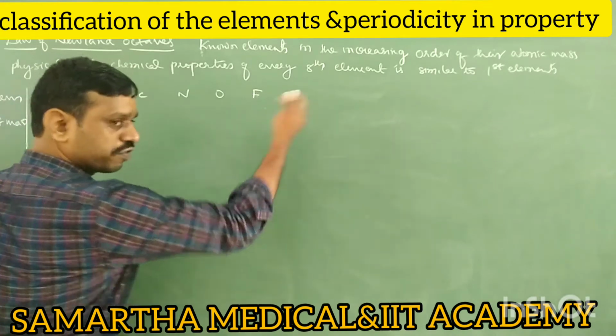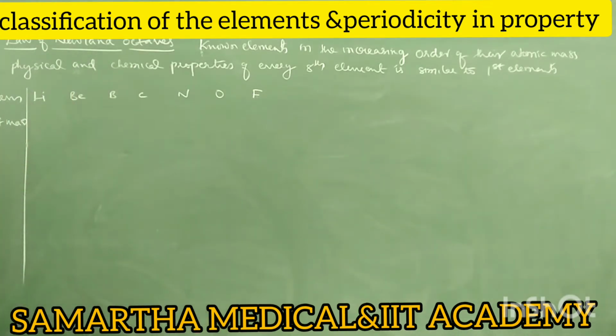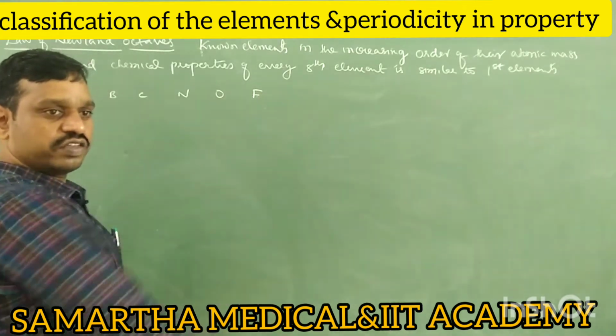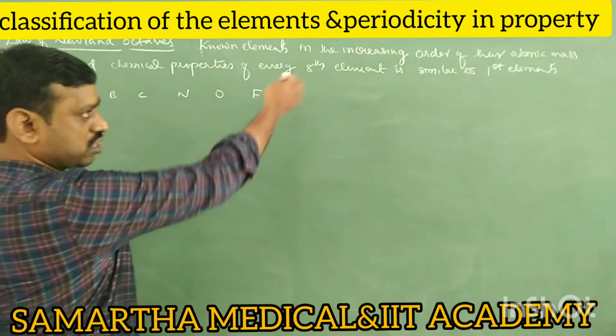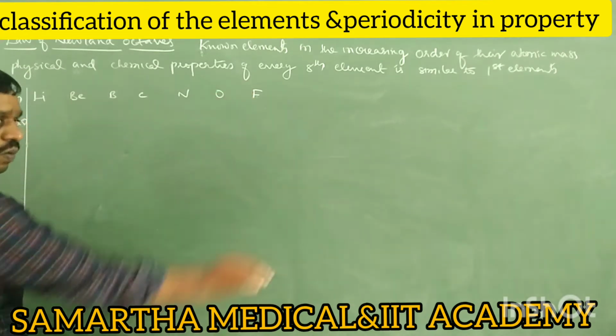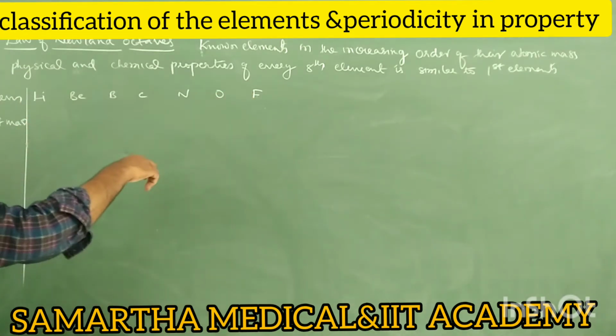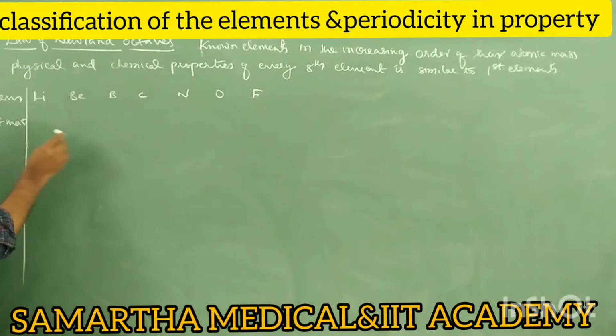After fluorine, what element comes? Neon. But neon was not discovered during this classification. That's why noble gases were not discovered during this classification. Don't write noble gases. So after fluorine, neon; after neon, sodium. So here, sodium.